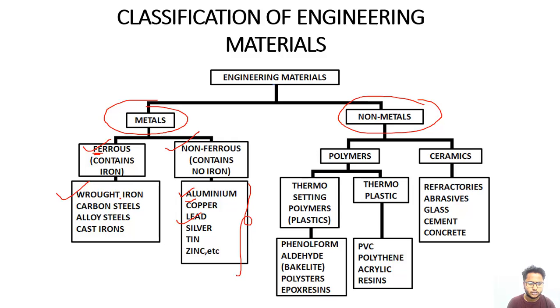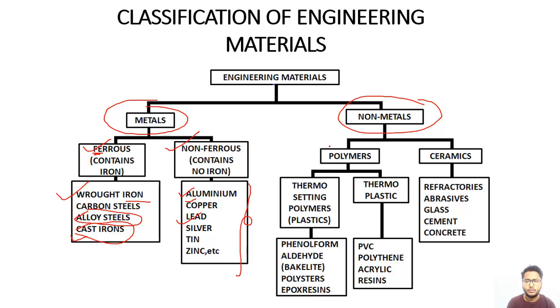In the case of ferrous materials, in wrought iron, 99% iron is present. In carbon steel, there is 0.4 to 6.67 percent carbon. In alloy steel, in place of carbon, different materials are used. For example, if 95% is iron and 5% is copper, then it is known as alloy steel. And if the carbon percentage is more than 4%, it is known as cast iron. So if the carbon percentage in the iron is much higher, then it is known as cast iron.